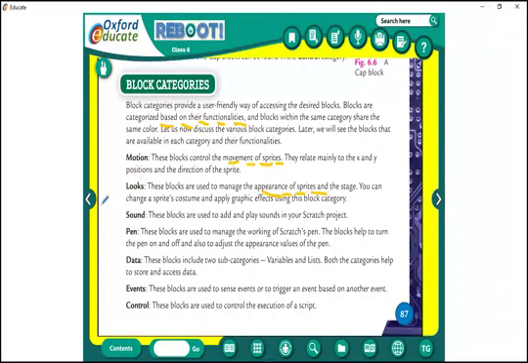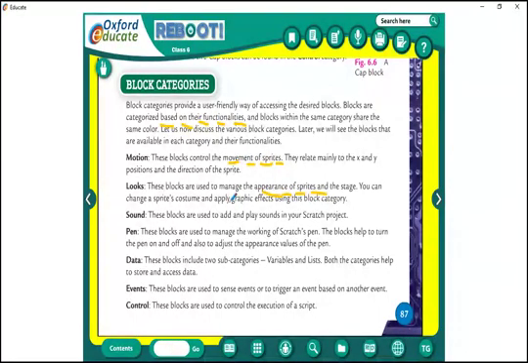Okay, you can change the sprite costume and apply graphic effects using this block category. You can change the looks. When I say you are sitting without combing your head, suddenly your hand goes to your head and you touch here and there. Correct? You are changing your looks. If your parents are there, you say, oh, sir is there, so surely they will hide. So you can change the looks, correct?